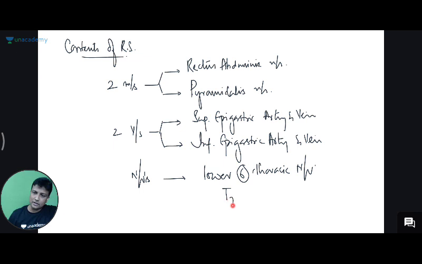And that lower 6 thoracic nerve will be nothing from T7 to T12, guys. So right from T7 to T12, the lower 6 pairs of thoracic nerves will be coming into the rectus sheath here. So you're done with the muscles, you're done with the artery and vein vessels, and then you're done with the nerve supply here. That's about the contents and boundaries of rectus sheath.